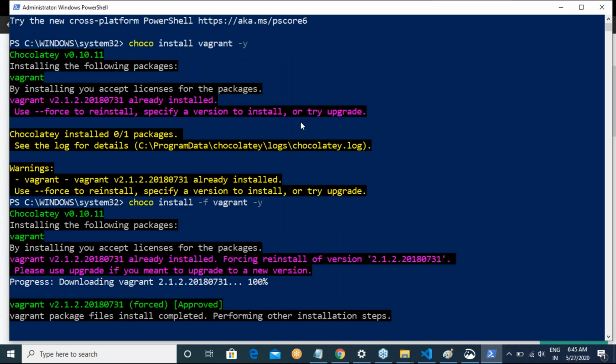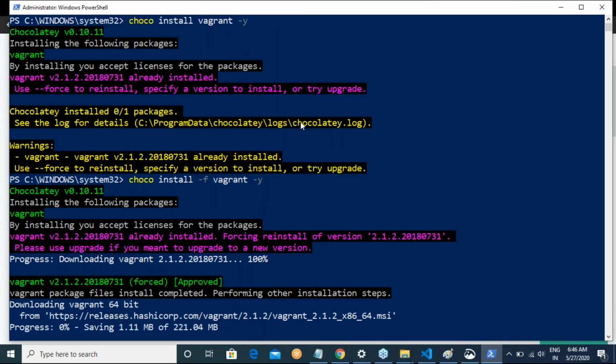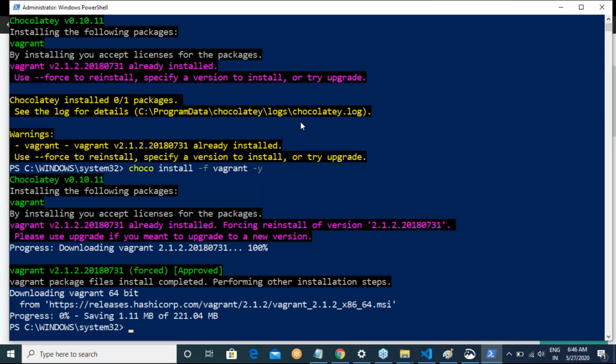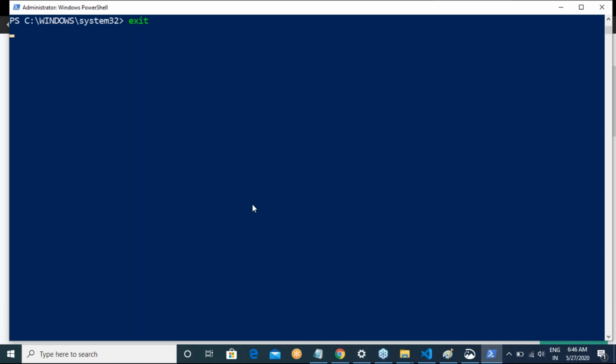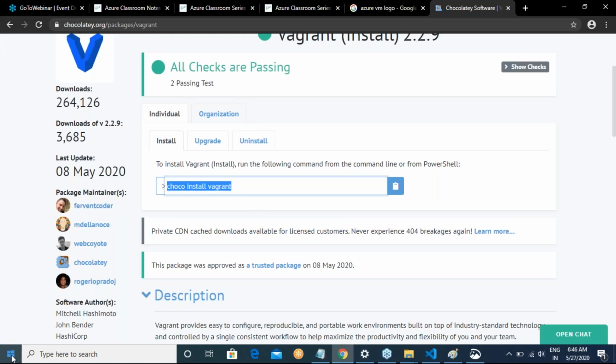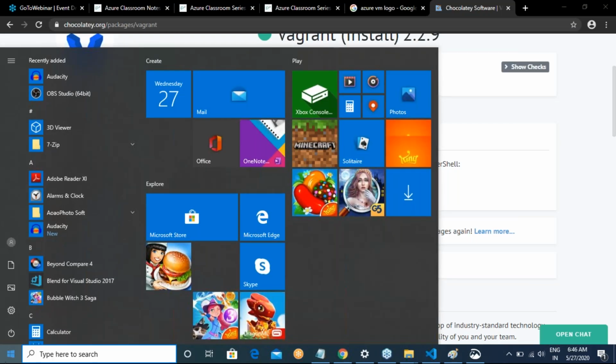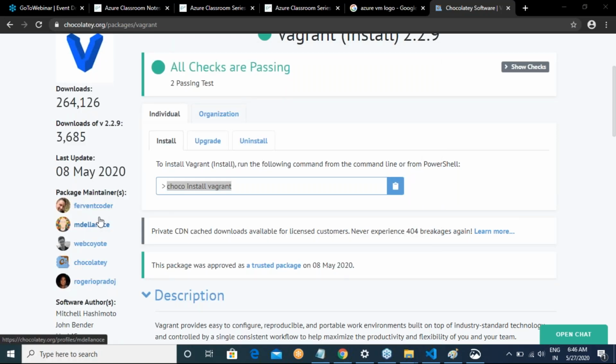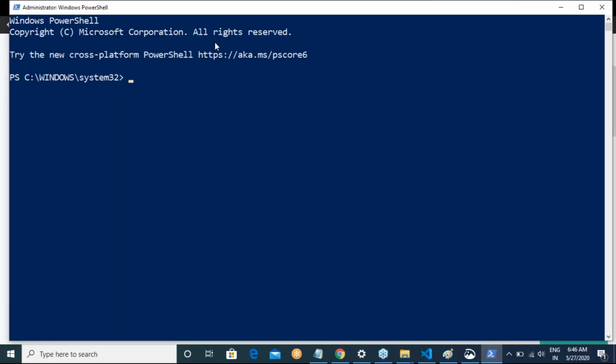I'm installing this Vagrant too. Okay. So this is what you need to do. The first command is choco install vagrant. Once you install Vagrant, if you open PowerShell again, if everything is installed correctly, it will take some time for that command to install. vagrant --version should give you some value.